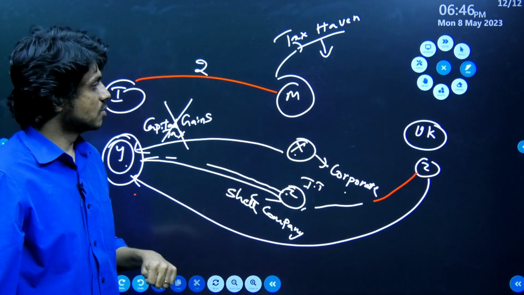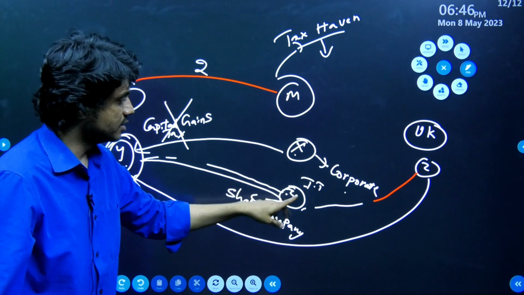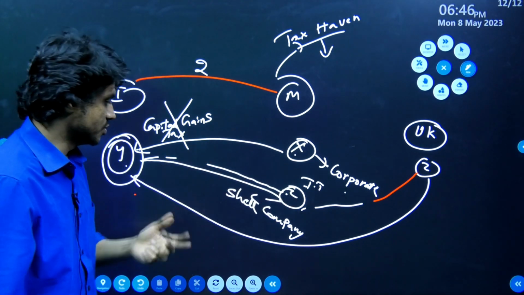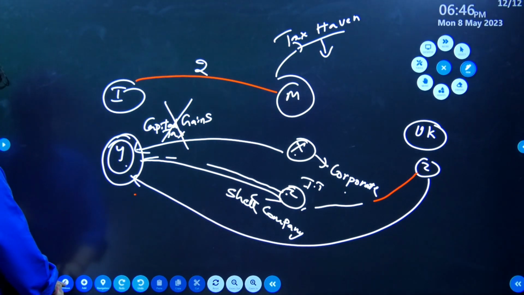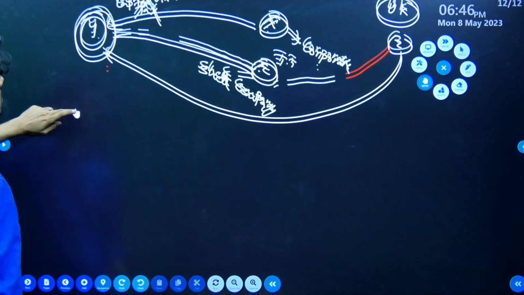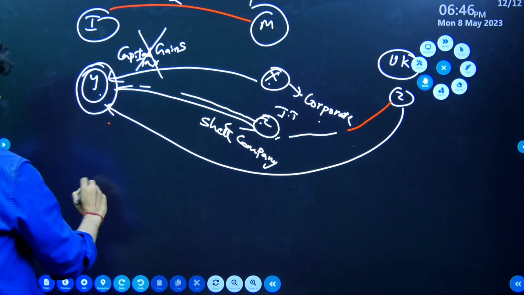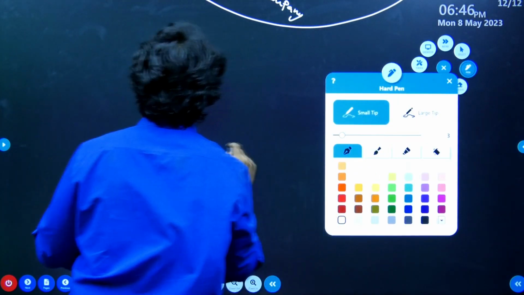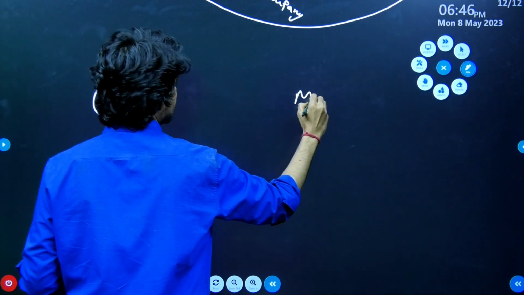So here, what are the two things that we have seen? We have seen tax havens and shell companies. In this way there is base erosion and profit shifting. Alternatively, what can happen is the same thing, in the same example, now the same Indian company, let's say this is, we have India and we have Mauritius.